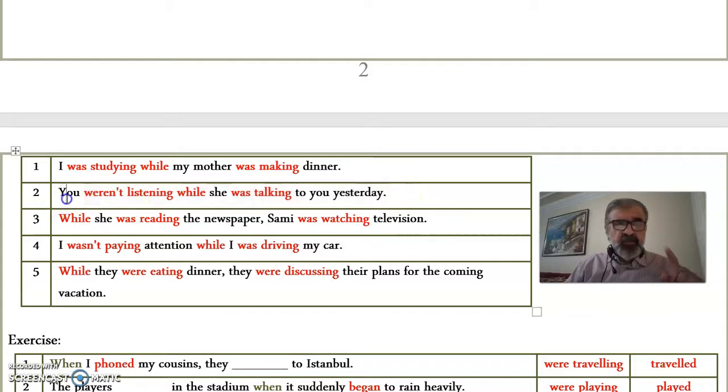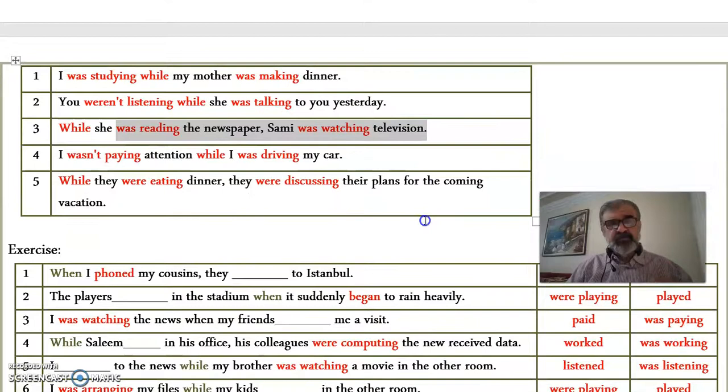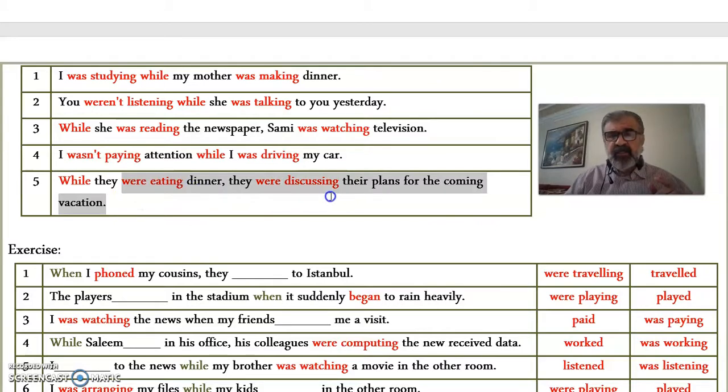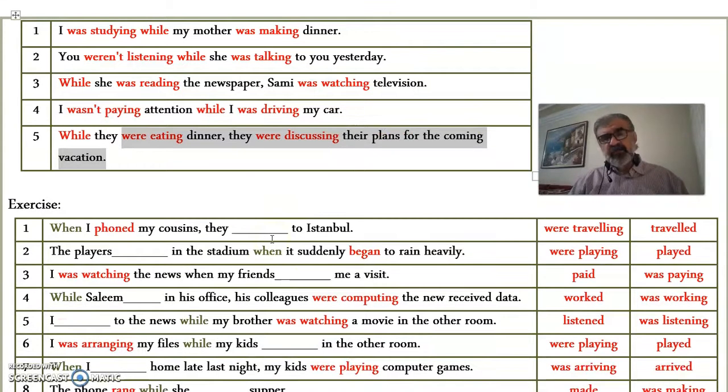And in this case, you could refer to singular or plural, female or male. While she was reading the newspaper, Sammy was watching TV. Again, two actions are happening at the same time, was reading and was watching. I wasn't paying attention while I was driving my car. Two actions are happening at the same time. While they were eating dinner, they were discussing their plans for the coming vacation. Two actions are happening at the same time.